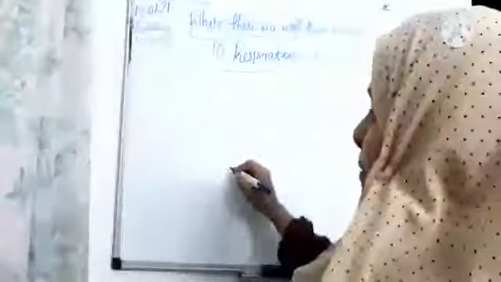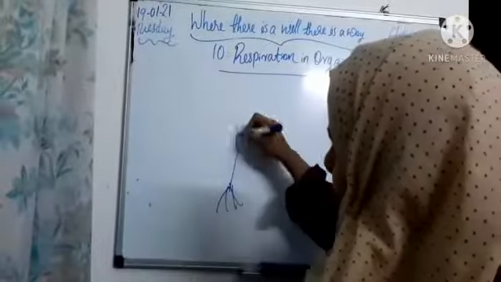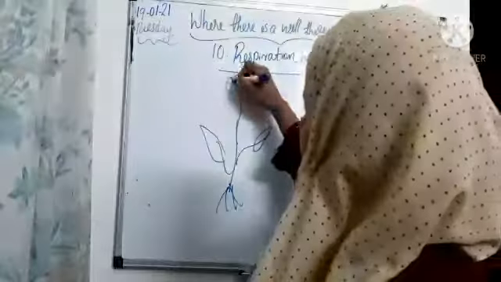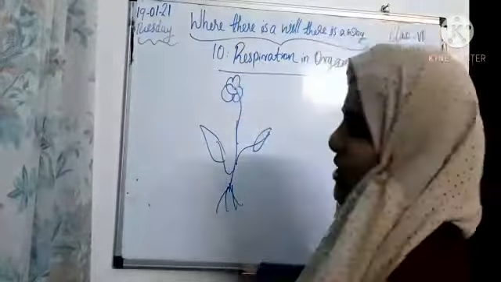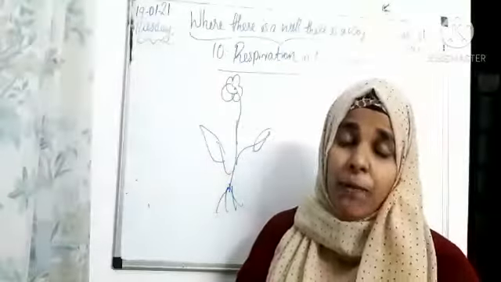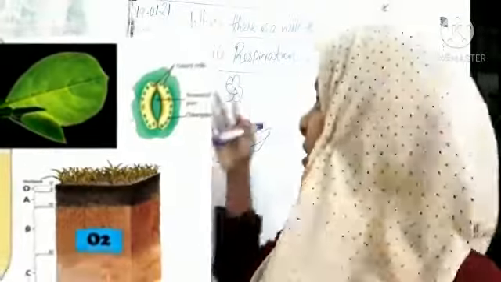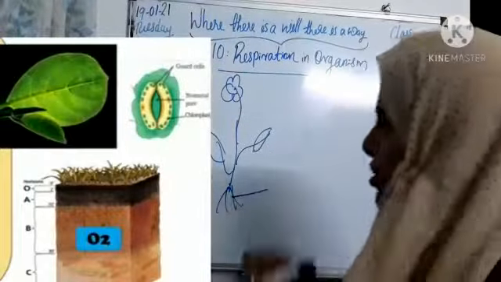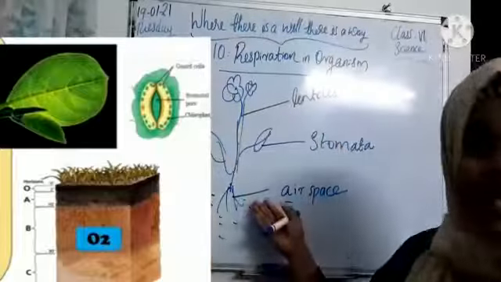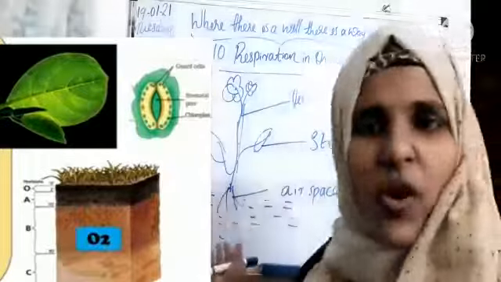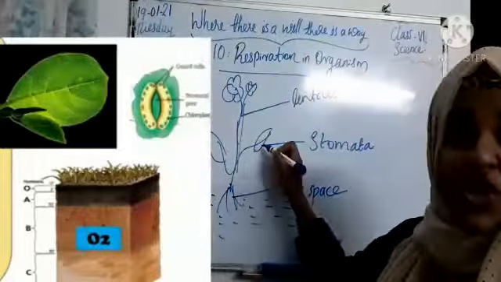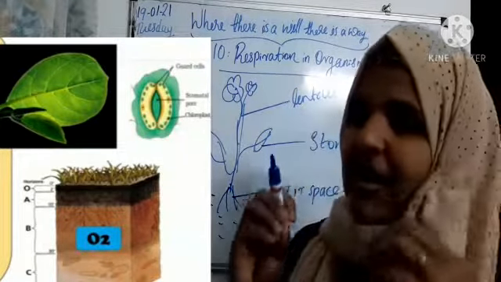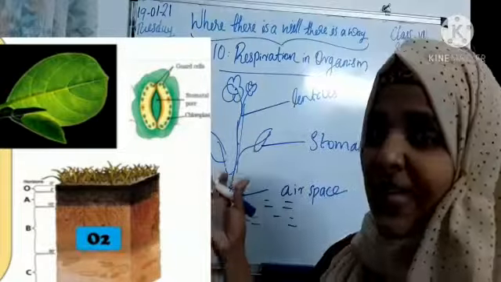So students, in plants, each part of a plant independently takes in oxygen and gives out carbon dioxide. We can check how the parts of the plants respire through the different parts. Okay, first I am going to explain about the root. Roots take up air from the air spaces present between the soil particles. And what about leaves, children? We already learned leaves have stomata, tiny pores for exchange of gases.